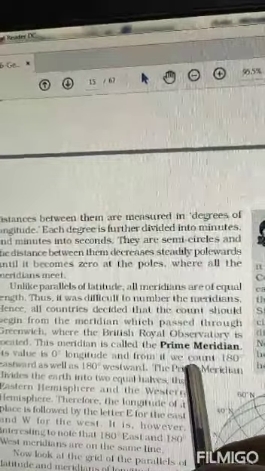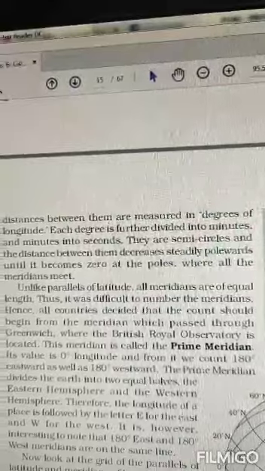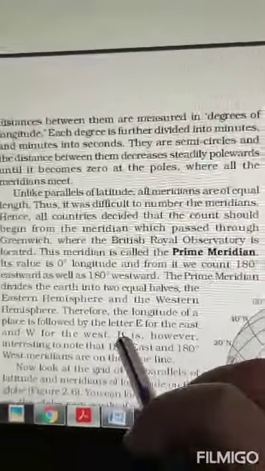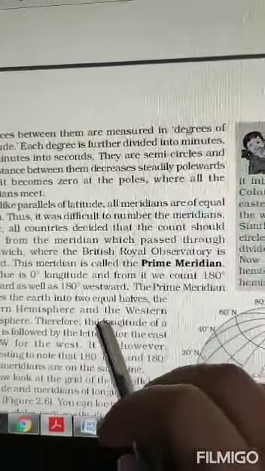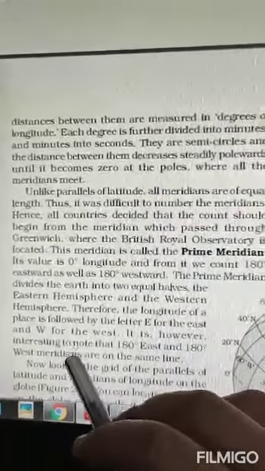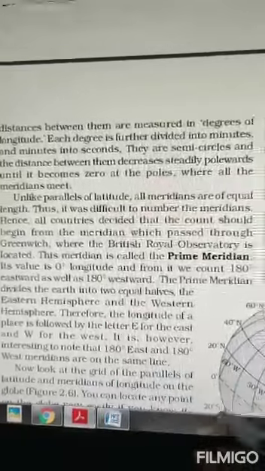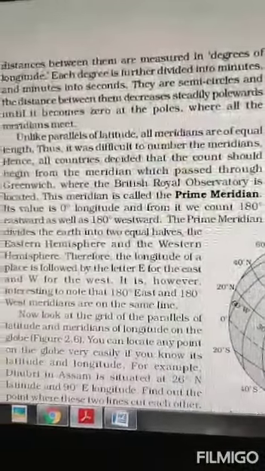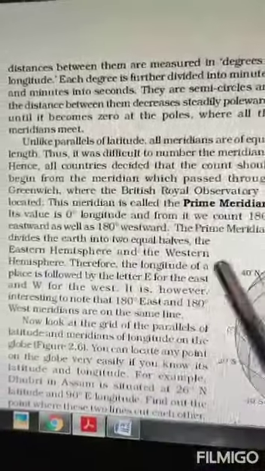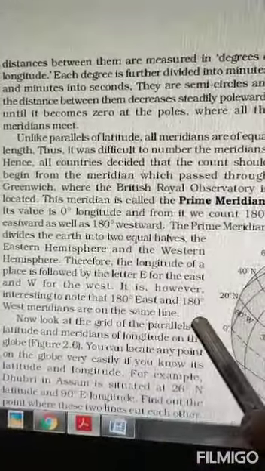When we count these longitudes, 180 degrees are on the eastern side and 180 degrees are on the western side. Those on the eastern side, we write E with them, and those on the western side, we write W with them. Remember, the 180 degree line on the east is the same line as 180 degree west.